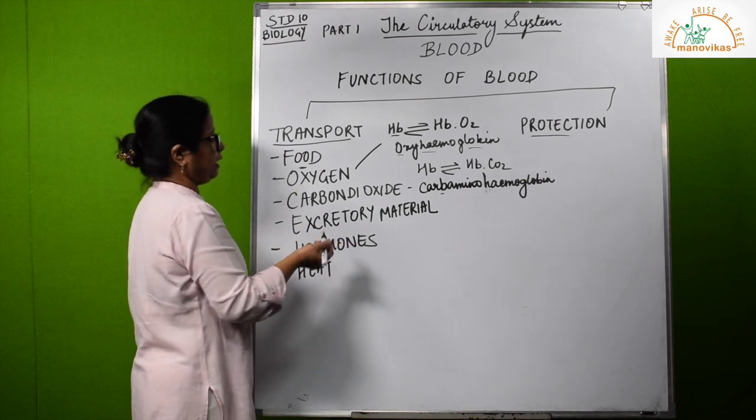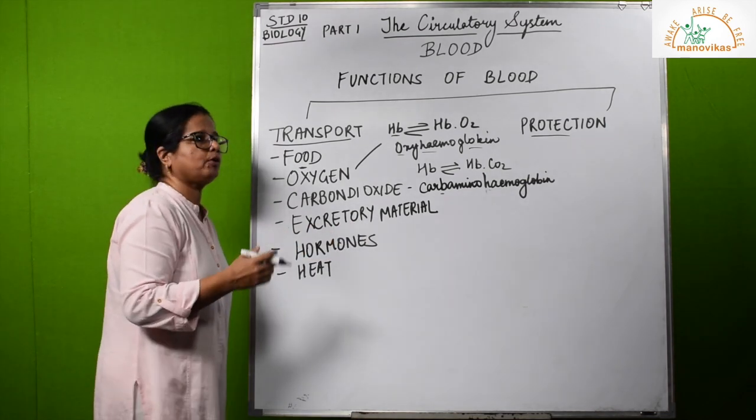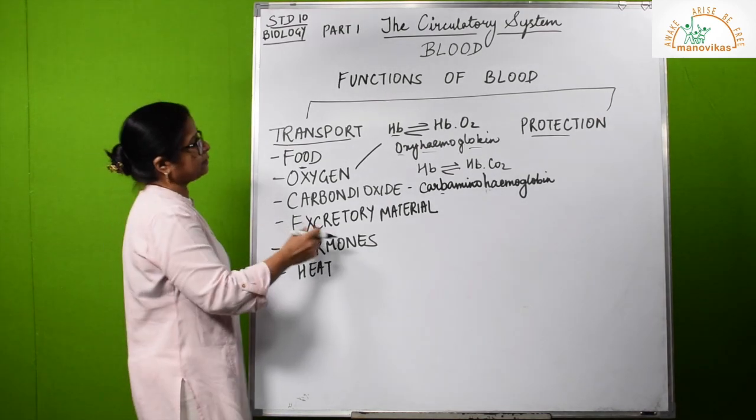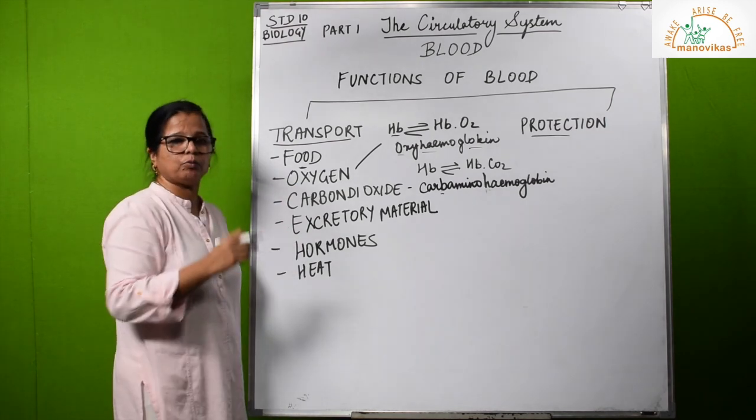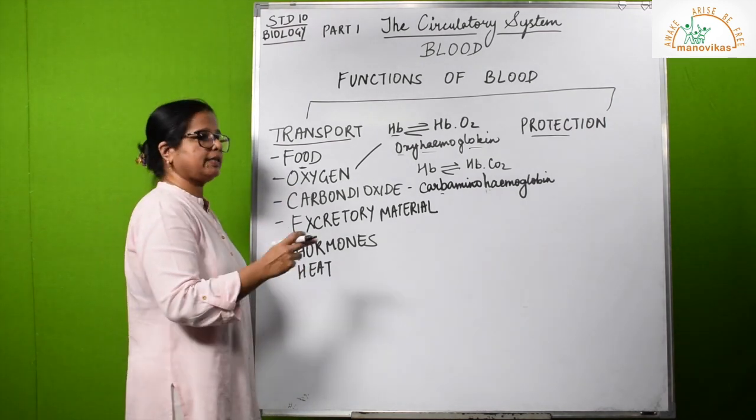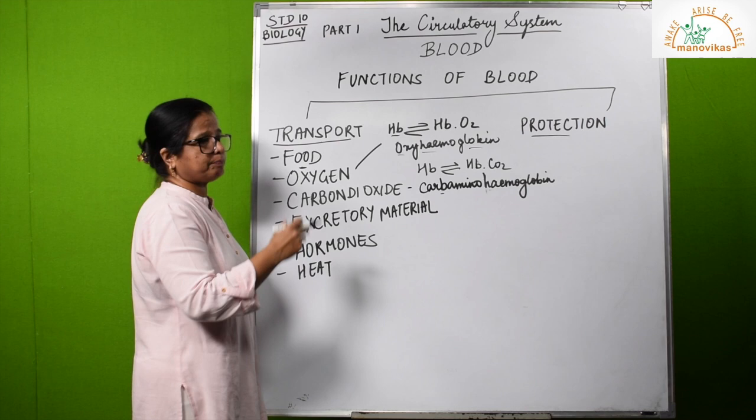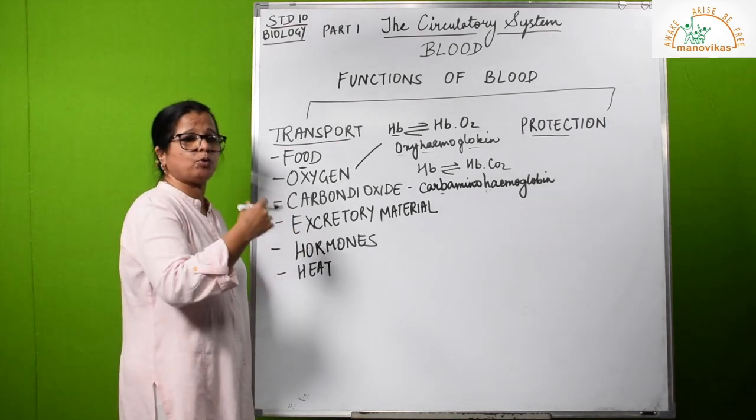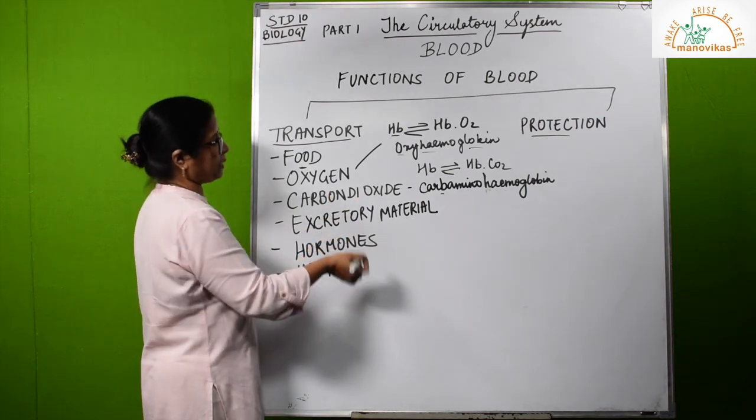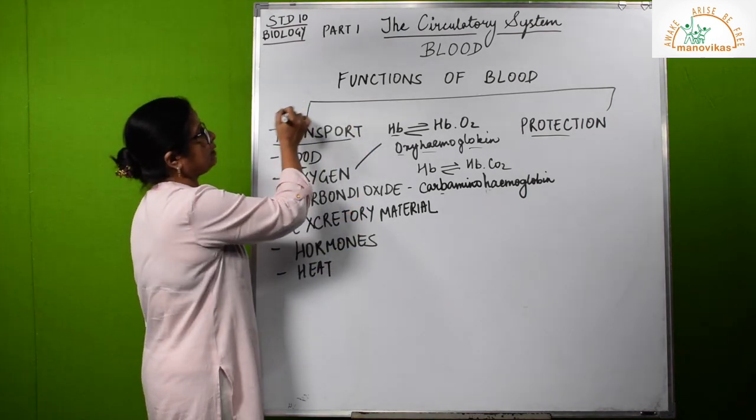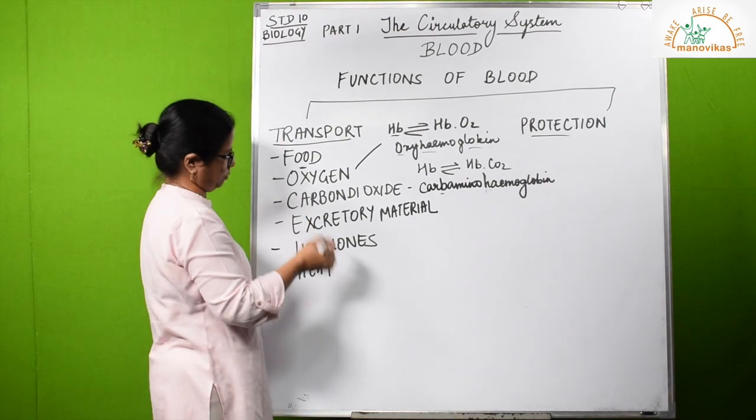Excretory material. Excretory material is dealt with by our bodies in various ways. First, whatever has to be removed or reabsorbed is taken by the kidneys and liver, broken down into simpler, non-toxic forms, and then excreted out of the body. But how is it transported? By the blood. The blood carries it and transports it.